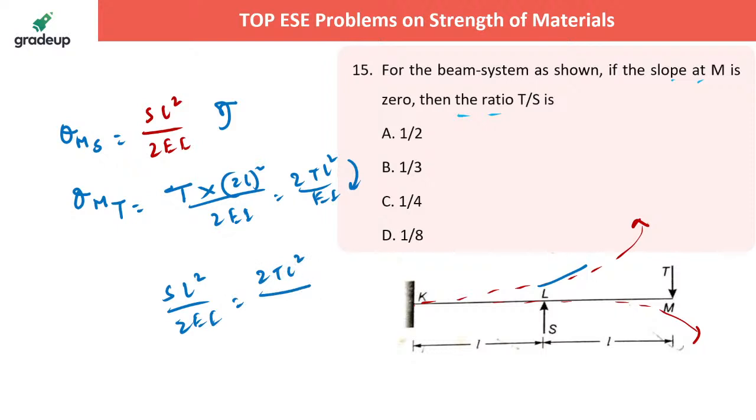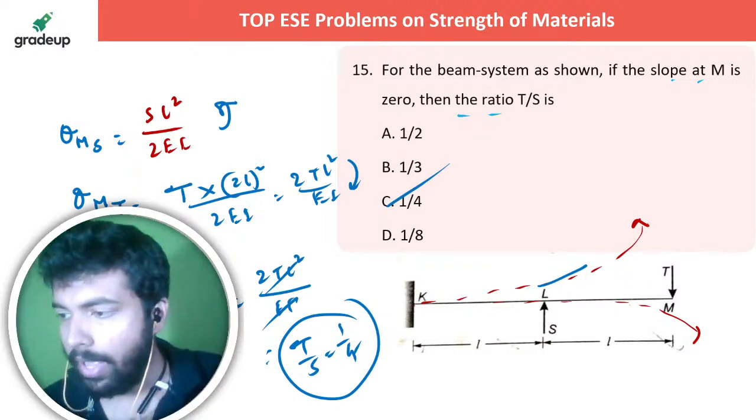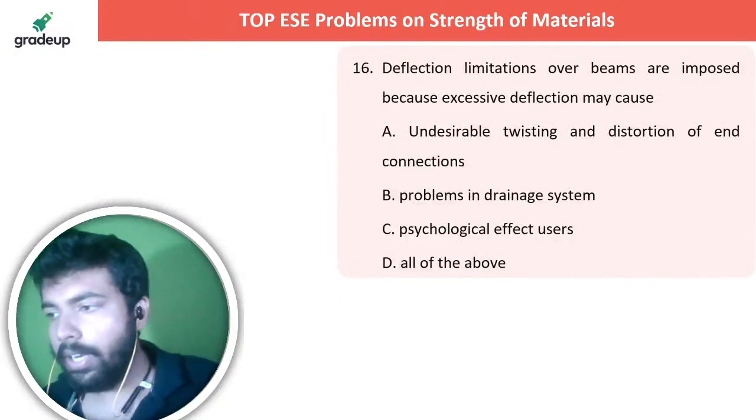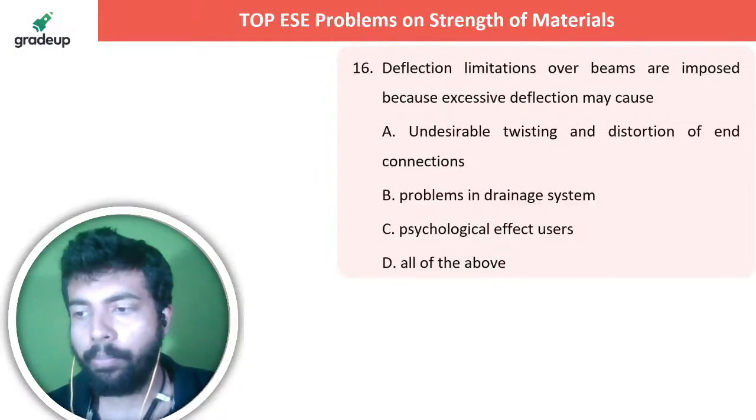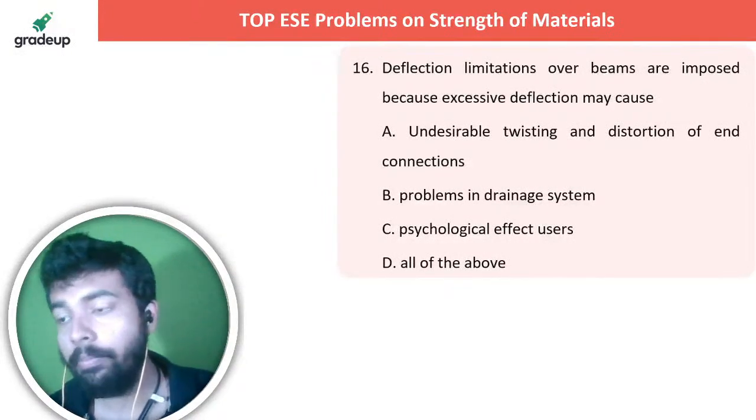Yes, so EI L square, so it's T by S is equal to 1 by 4. Next question is up on your screen. Let me know in the live chat section. Deflection limitations over beams are imposed because excessive deflection may cause.